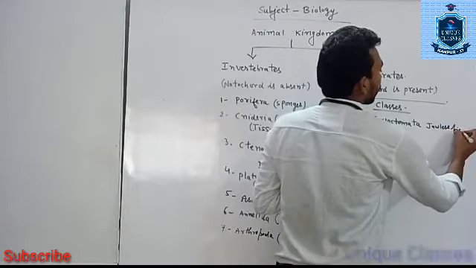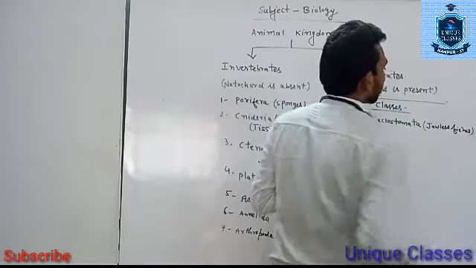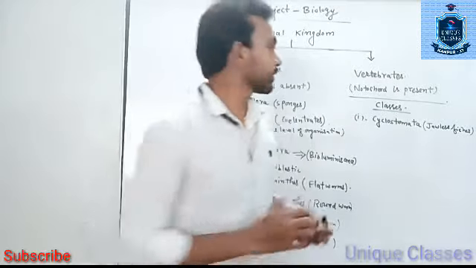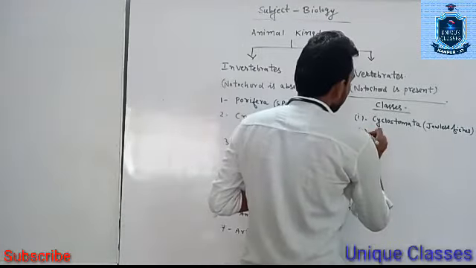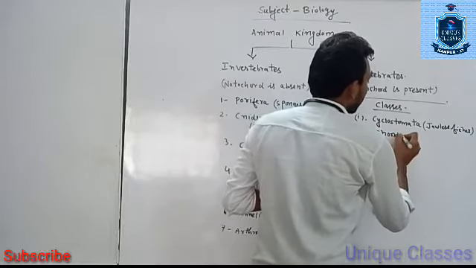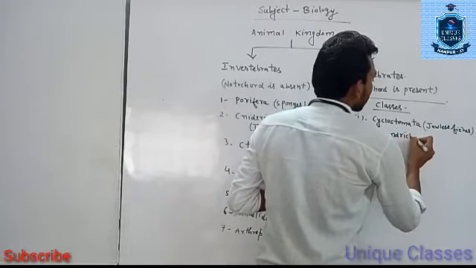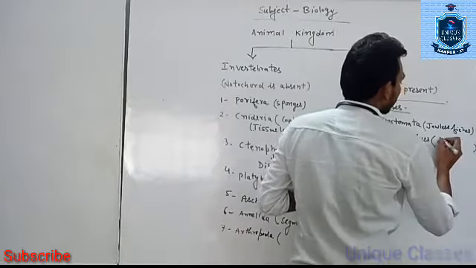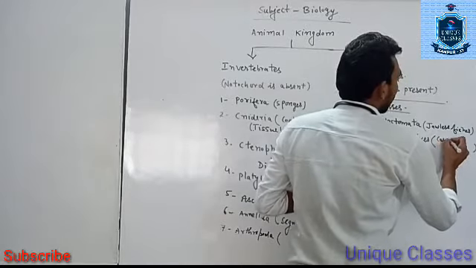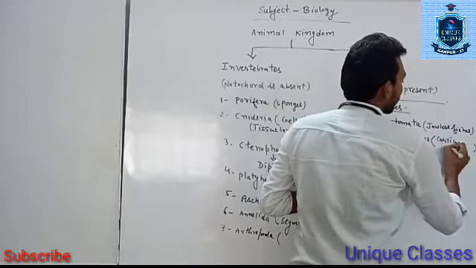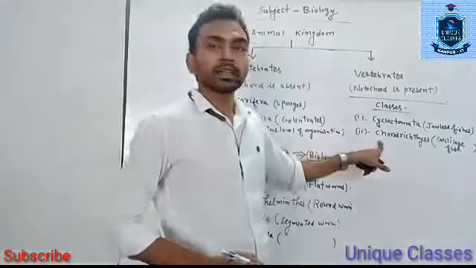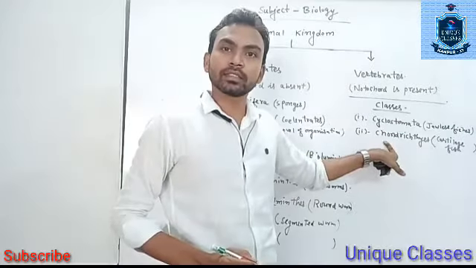Second is Chondrichthyes. This is commonly called cartilaginous fish, because the body is made up of cartilage.